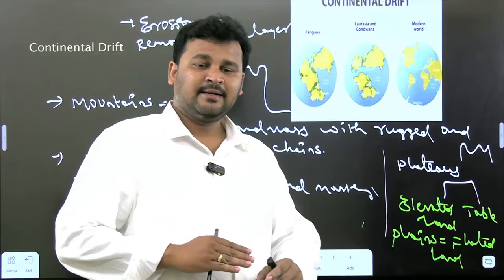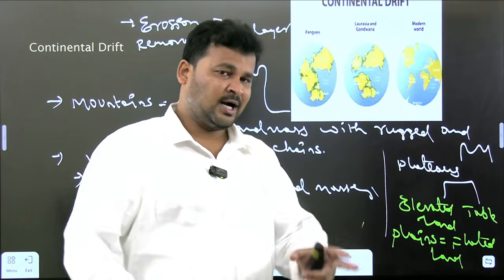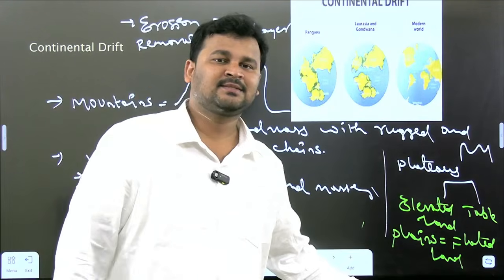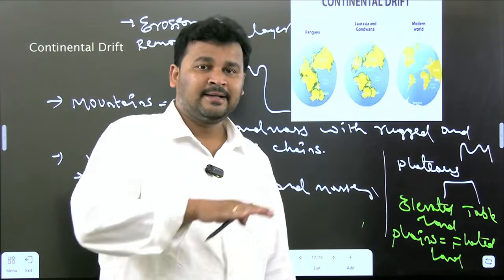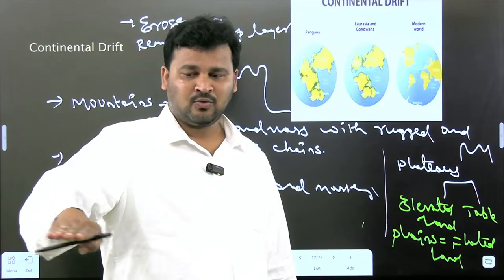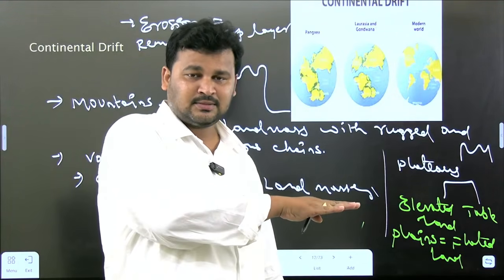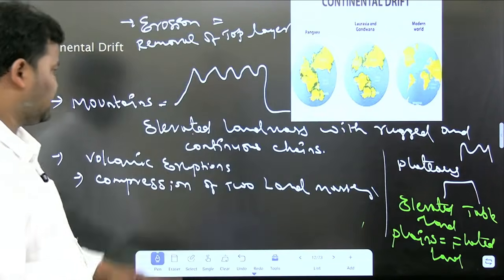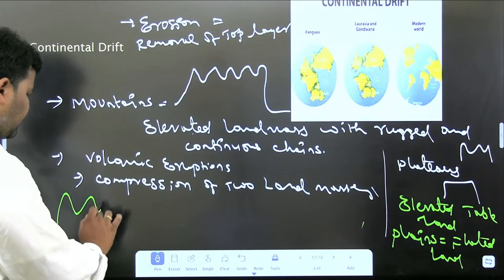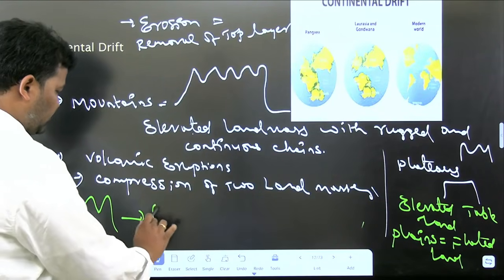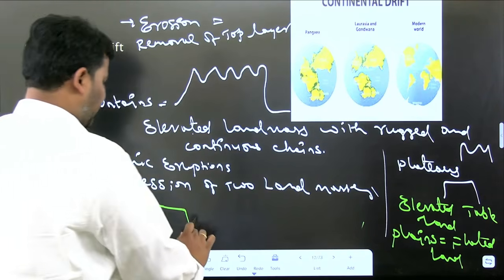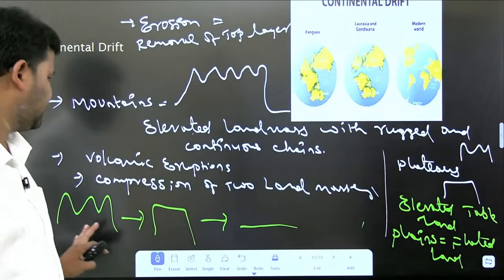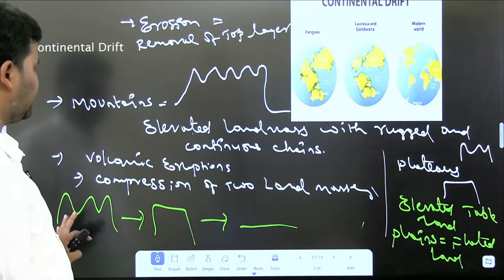And again, if the same erosion process happens on the plateau, it will be converted into plain areas. What is a plain area? It is a flat surface which is very near to the mean sea level. Let me draw the diagram once. This was the mountains. Because of erosion, it may convert into plateau, and because of the same erosion, it may convert into plain areas. That is the definition, so keep that in your mind.